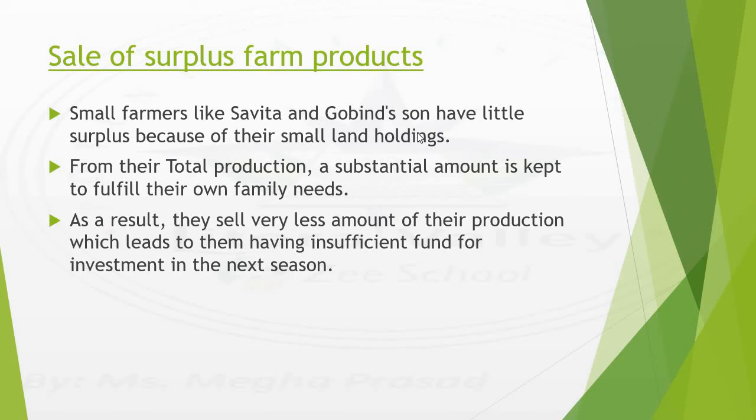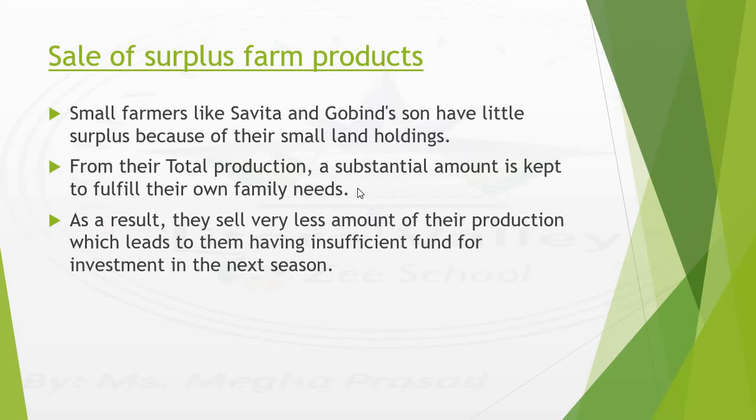And just now we had discussed Savita's example. So these individuals have got very small land holdings, and as a result their output is very less. From their total production, a substantial amount is kept to fulfill their own family needs.